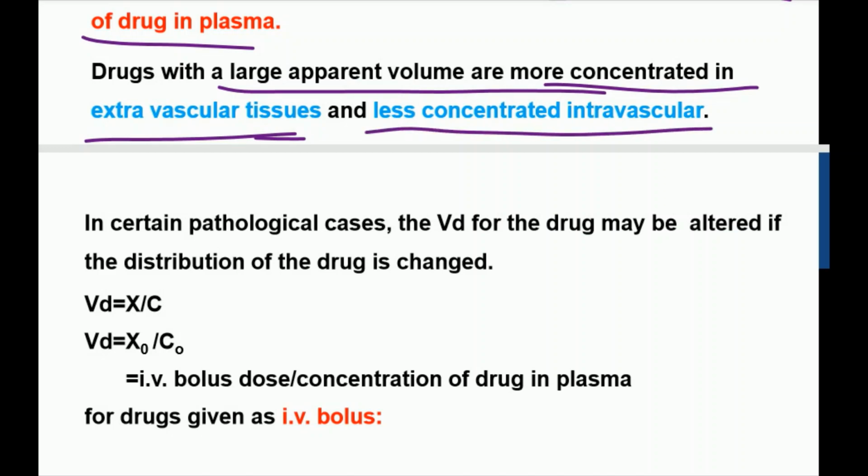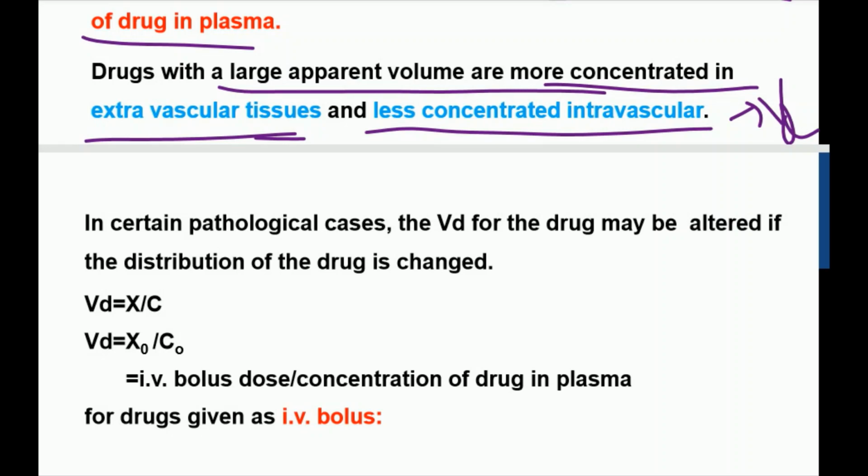If the Vd of the drug is higher than the actual body fluid volume, which is 42 liters, then it indicates that the plasma protein binding of the drug is very low, and binding of the drug to the tissue compartment is comparatively more. It means the drug has a high affinity toward the extravascular tissue. So from the Vd we can judge whether the plasma protein binding of the drug is high or low.